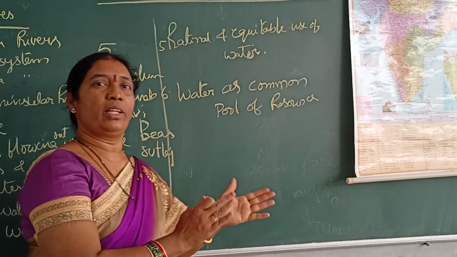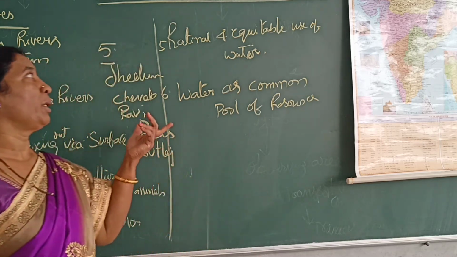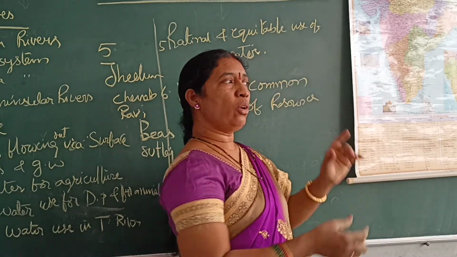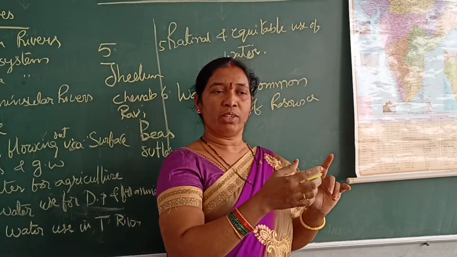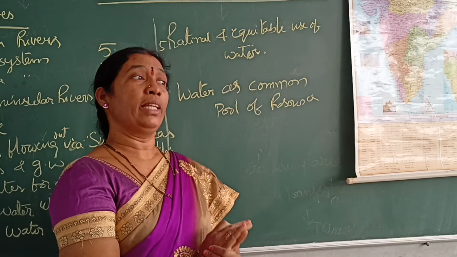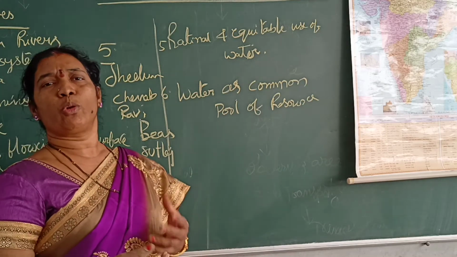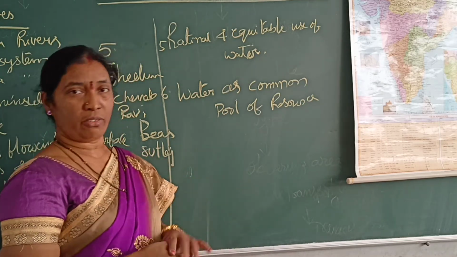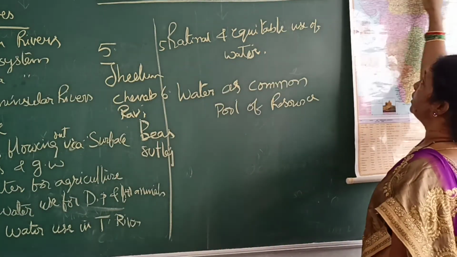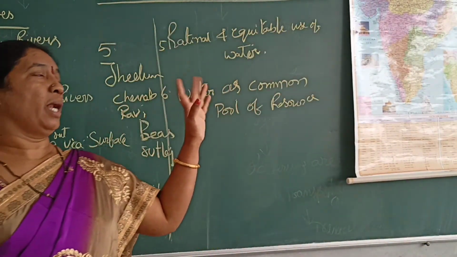After the partition of India, 60% of the Indus River belongs to Pakistan and the remaining 40% is in Jharkhand, Haryana, and these places. And these are all from the melting of the Himalayas. So for Himalayan rivers, water will be available almost 365 days, and they are perennial. They are called perennial, not Jeeva Nadi, live waters. So every time, 365 days, 24 hours, their water will be available. That's why the northern plains flourish with agriculture because of these Himalayan rivers: Indus, Ganga, and Brahmaputra.